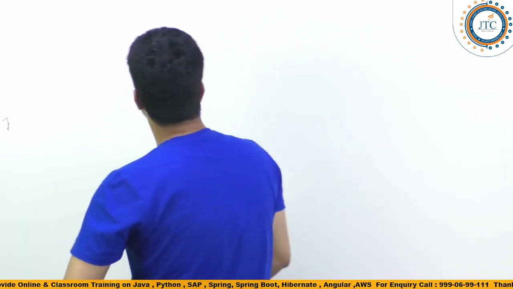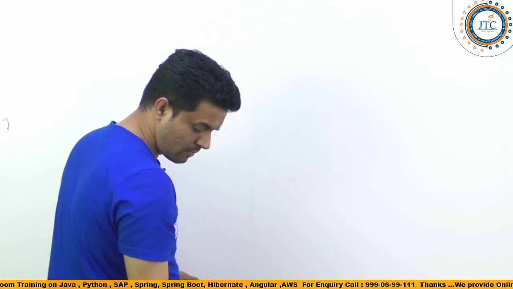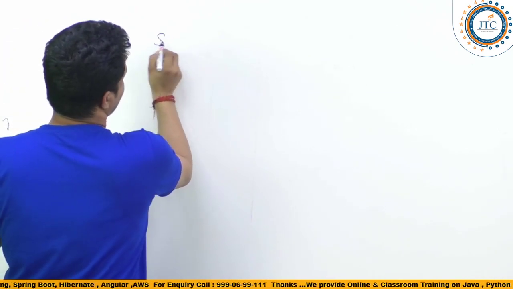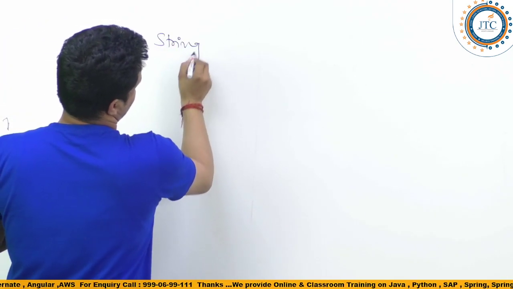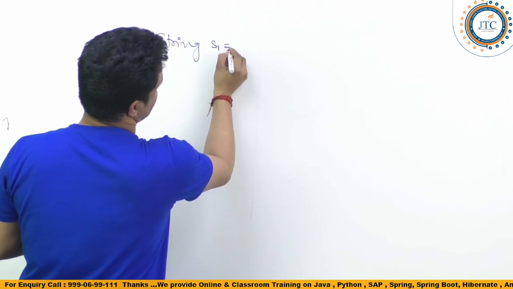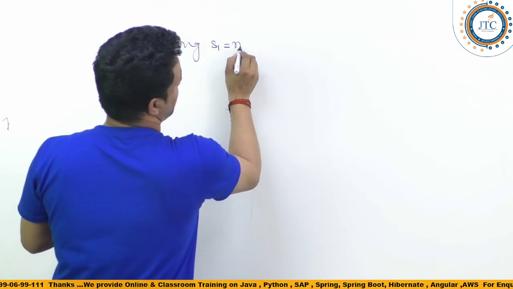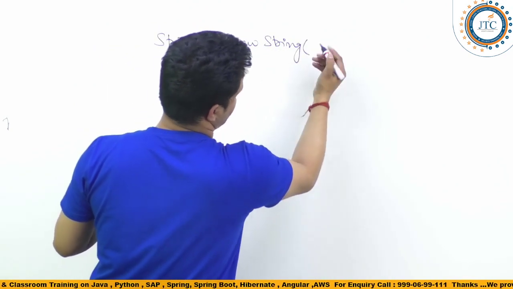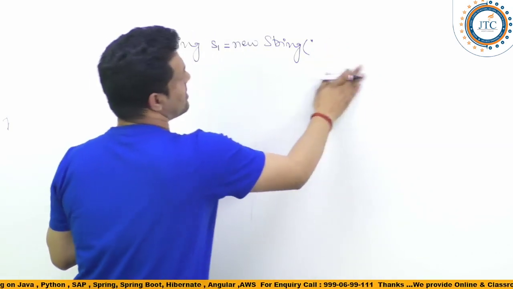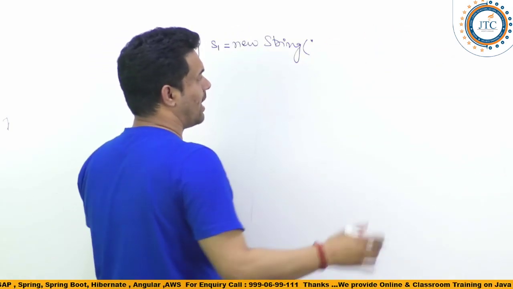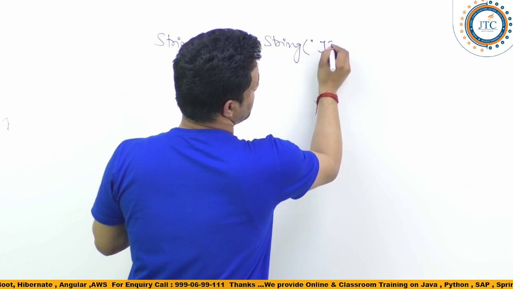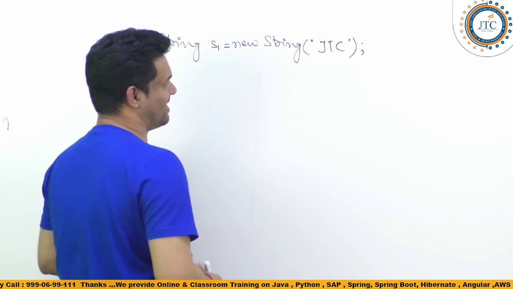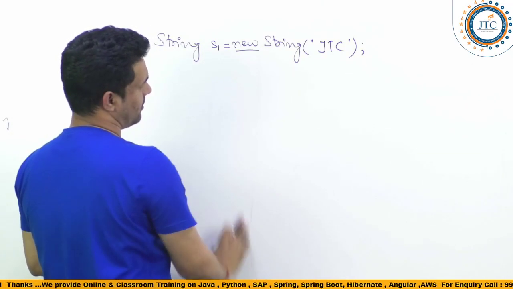The number one way, the first one, look at this. When I am creating String s1 is equal to new String, and inside this, suppose I have written JTC.